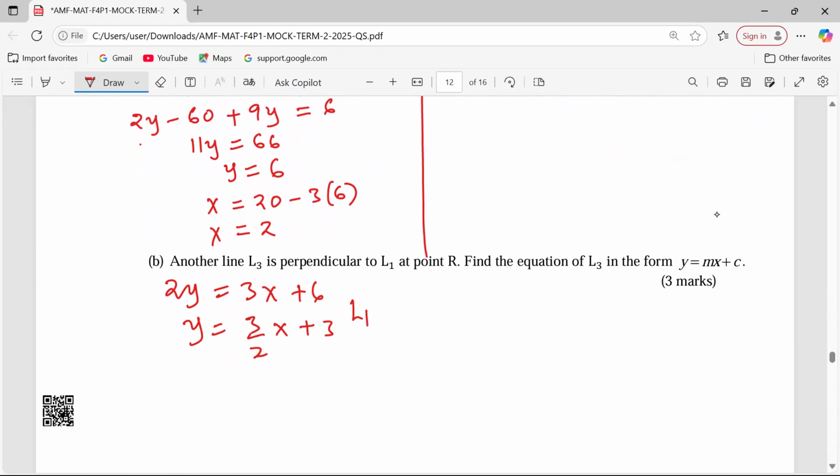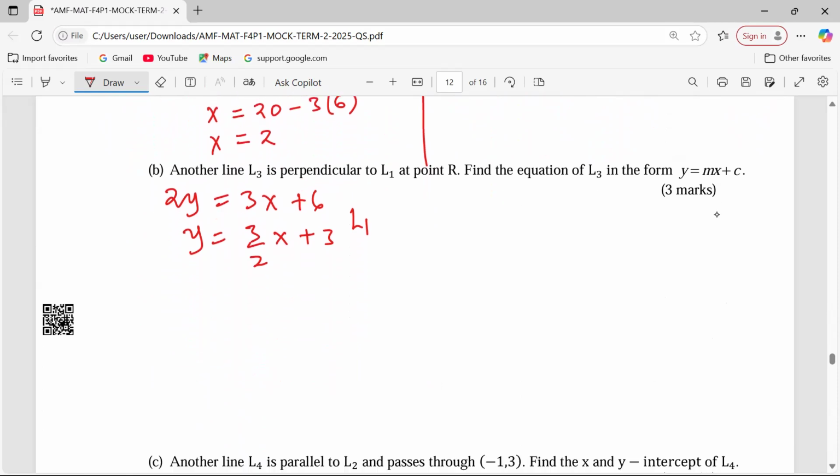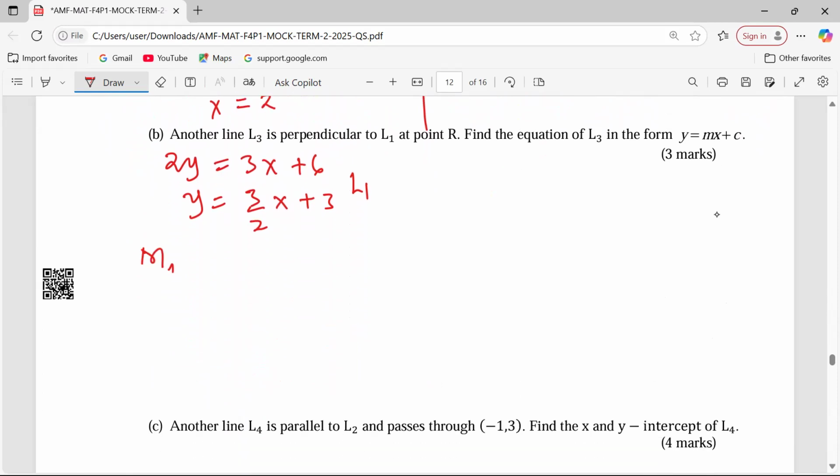We want to find the equation for L3. So what we're supposed to do in this case is to say that L1 is having a gradient of 3 over 2. Then there is L3, which is having gradient m3. This gradient should be such that the two lines are perpendicular to one another. So when lines are perpendicular to one another, ladies and gentlemen, the product of their gradients is always -1. So which gradient should be multiplied by 3 over 2 to give us a -1? And I want to make your work simple.